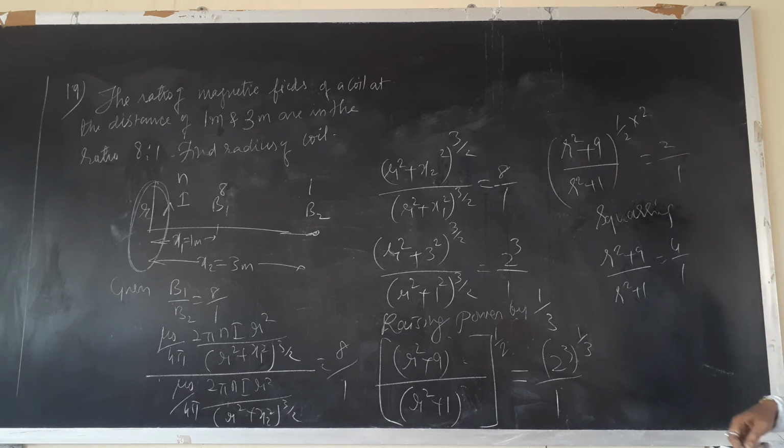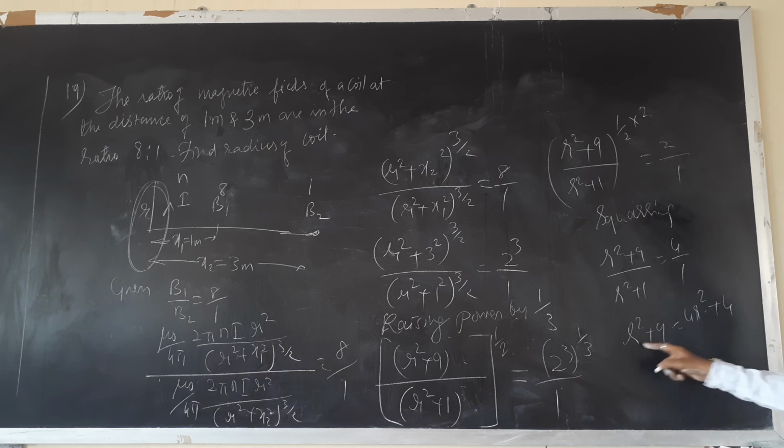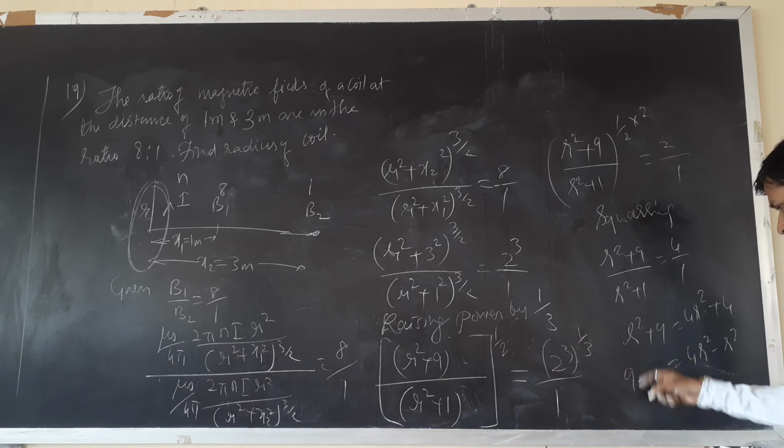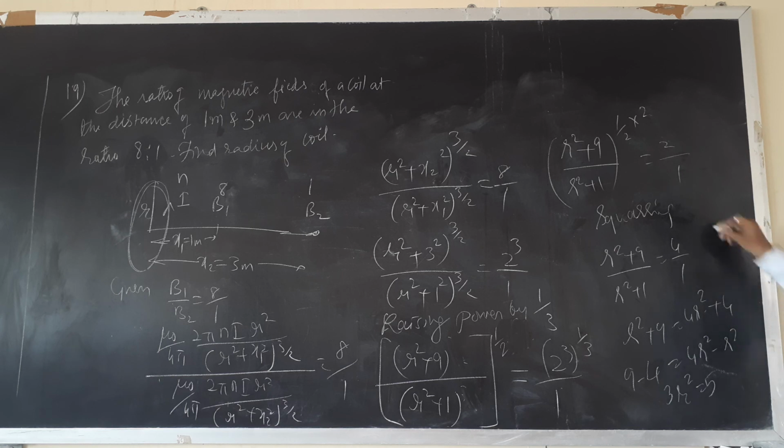Okay. r square plus 9 is equal to 4 r square plus 4 into 1 is 4. 4 r square minus r square, this r square is taken here, 9 minus 4. 3 r square will be 9 minus 4 is 5, so r square will be equal to 5 by 3.